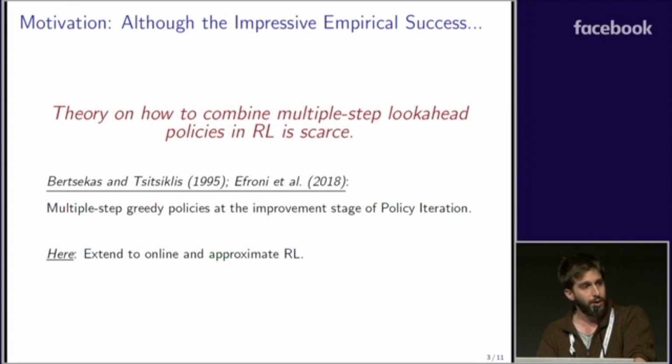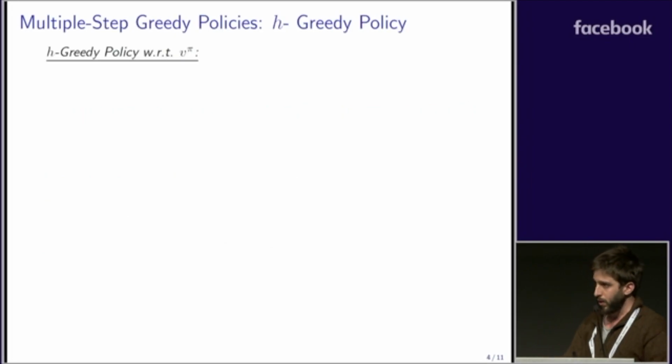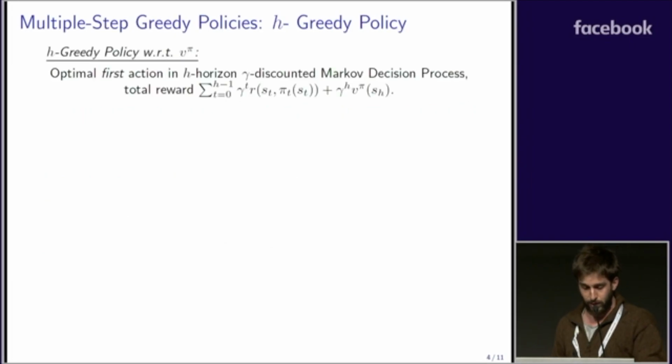So before I discuss the contributions of this work, let me briefly explain what I mean by multiple-step greedy policies. We start with the natural h-greedy policy. It is basically the optimal first action in an h-horizon gamma-discounted MDP, with the following total reward, as you can see here.